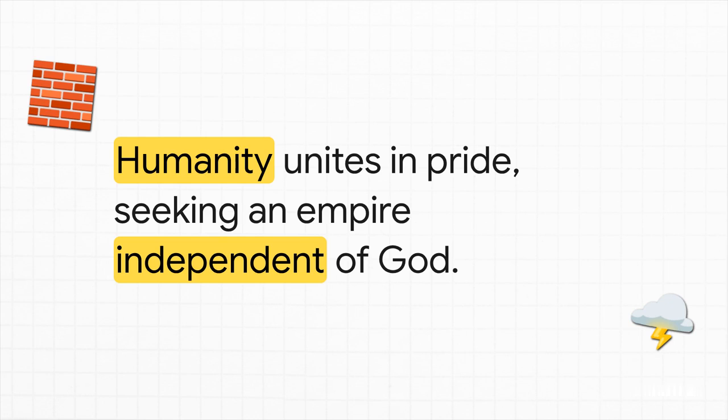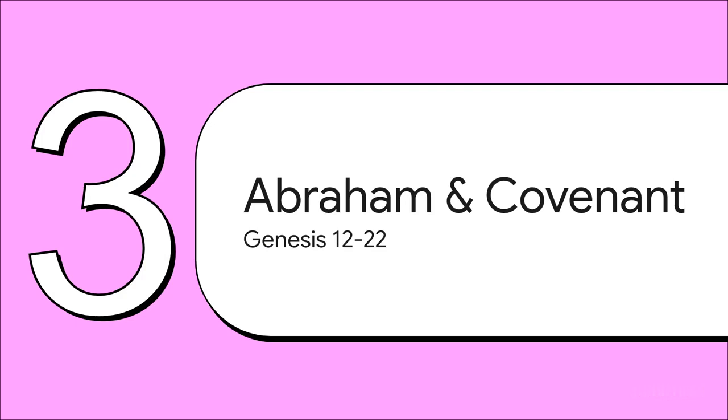And there's actually a wonderful bit of dry, ancient irony here. Humanity builds this massive, towering structure to reach the heavens, yet the text notes that God still had to come down just to see it. He responds by confusing their languages and scattering them across the earth. All right, Section 3, Abraham and Divine Covenant, spanning chapters 12 through 22.